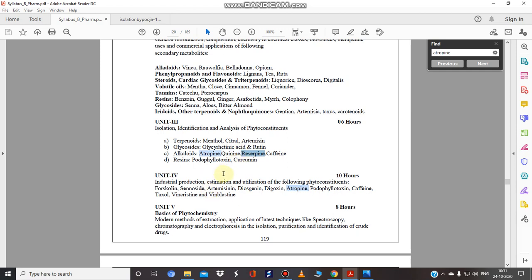Over here also we have to remember about industrial production, which means isolation. How will it be produced? How will you isolate? For production, first of all you have to isolate it, and only then you will produce. Yes, there are different methods of production. You can produce by plant tissue culture also. We have genetic engineering methods also, but the general method used for the drug we will study in this chapter. And then estimation, how you can identify it and analyze it, that is in estimation.